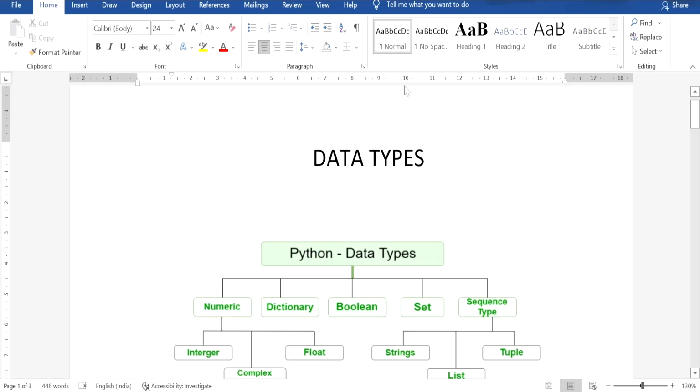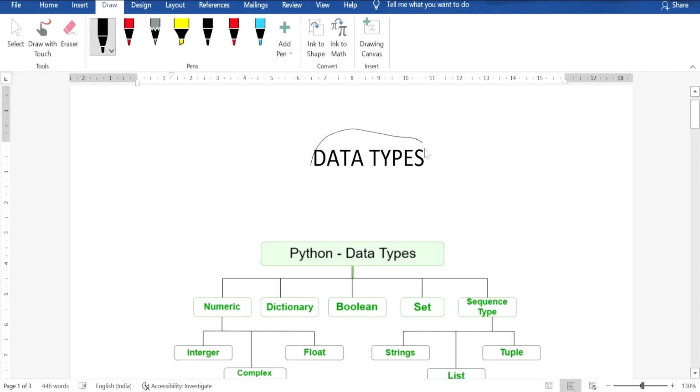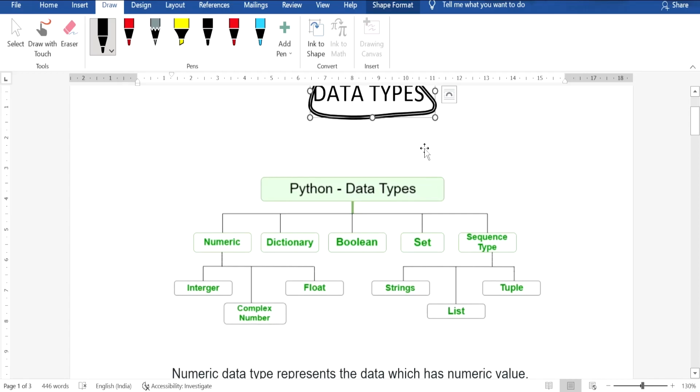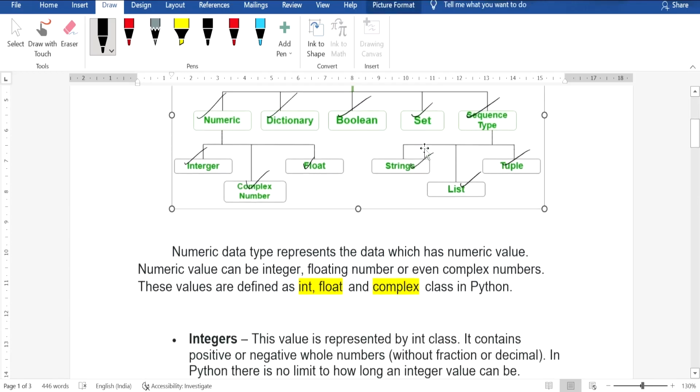Hi everyone, today we will see data types in Python. Based upon the type, data types in Python are classified into 5 types: numeric types, dictionary, Boolean, set, and sequence types. Numeric types and sequence types are further classified into 3 types based upon their nature: for numeric types, integer, complex number, floating point; and for sequence types: string, list, and tuple. Let's see each data type one by one.